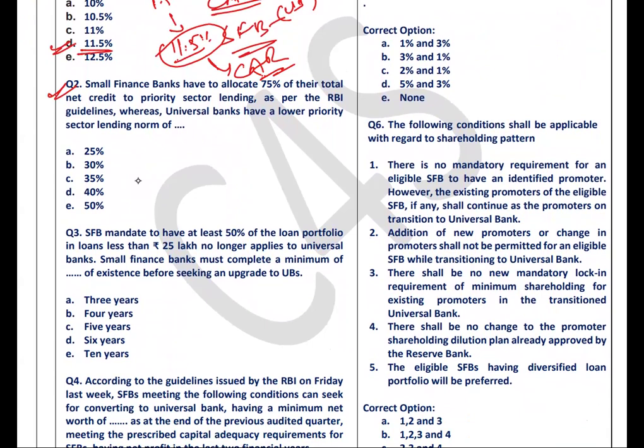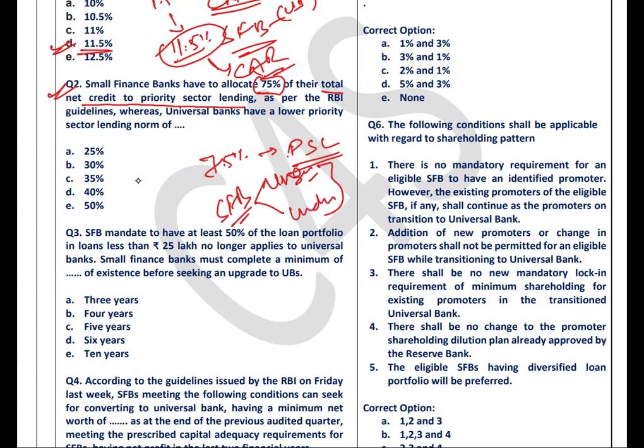Small finance banks had to allocate 75% of their total net credit to priority sector lending. 75% for the PSL lending. Small finance banks, because their primary objective is to serve the unserved population as well as the underserved population, those who are not getting formal banking services. So obviously they will allocate most of their credit to priority sector lending as per the RBI guideline.